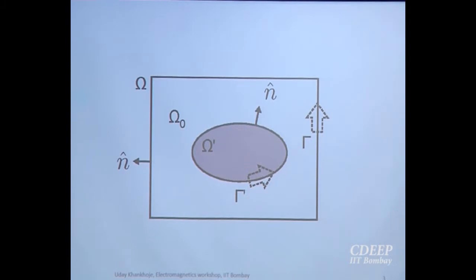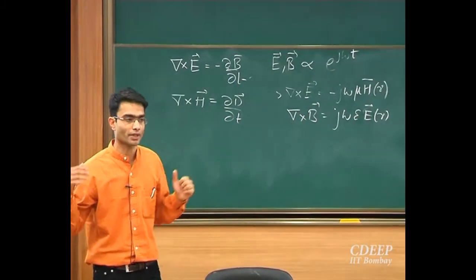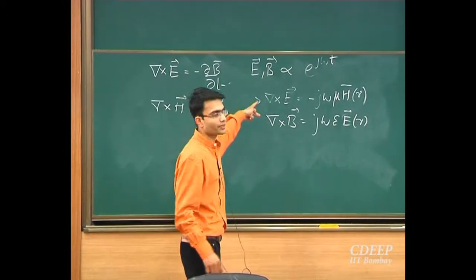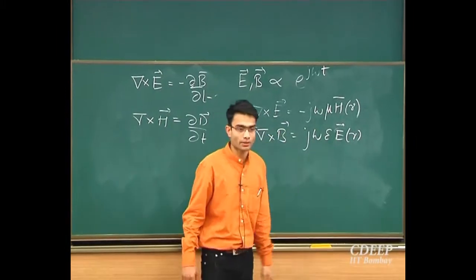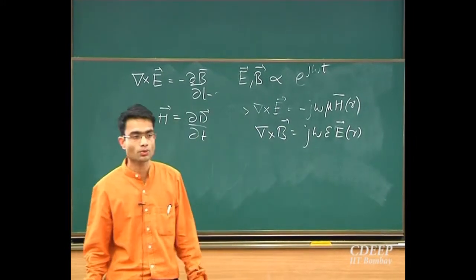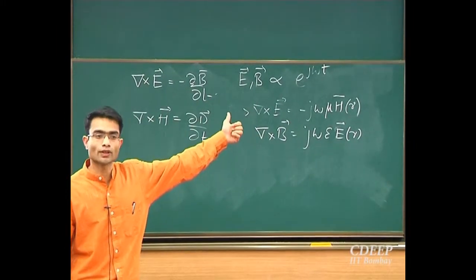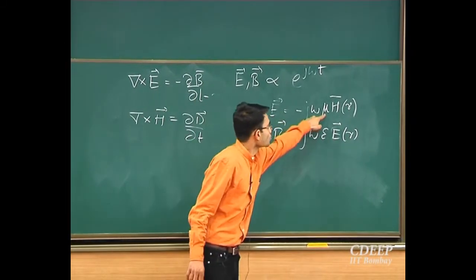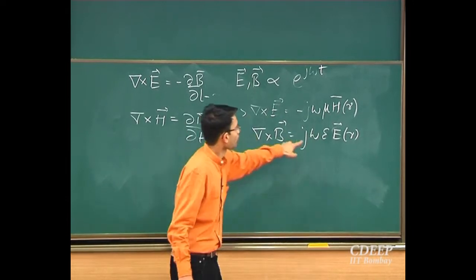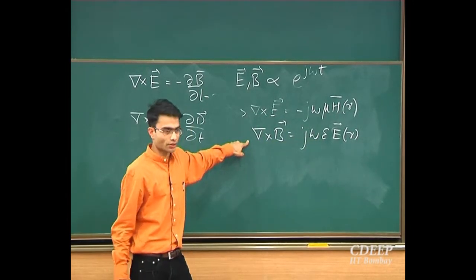So what can we do with this next? What we'll start with is we want to have an equation in one variable. Right now this is a set of coupled differential equations. E is relating to H and H is relating to E. So the simple thing to do next would be, let's take the curl of one of these expressions. So if I take this mu in the denominator here or epsilon in the denominator here. Okay, so let me try that.